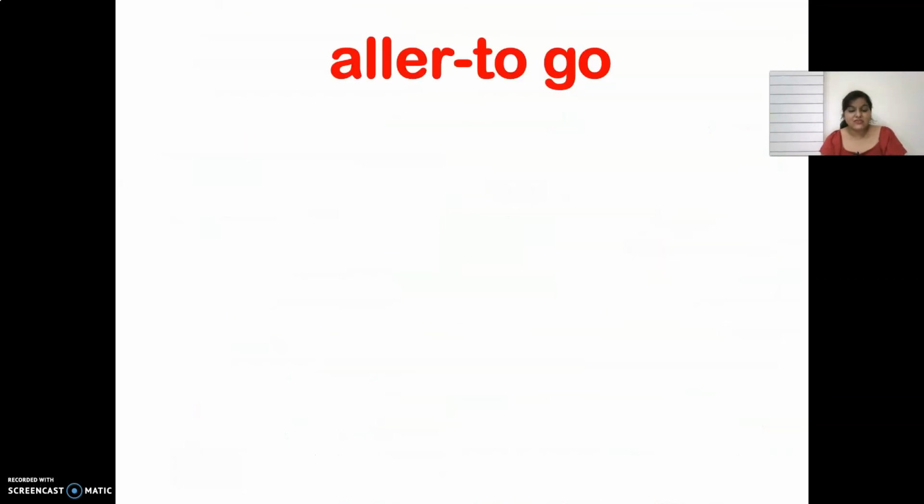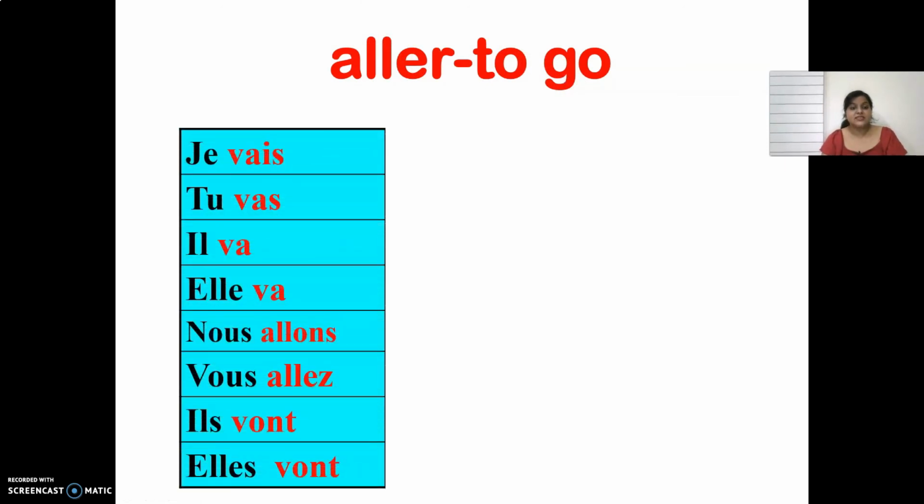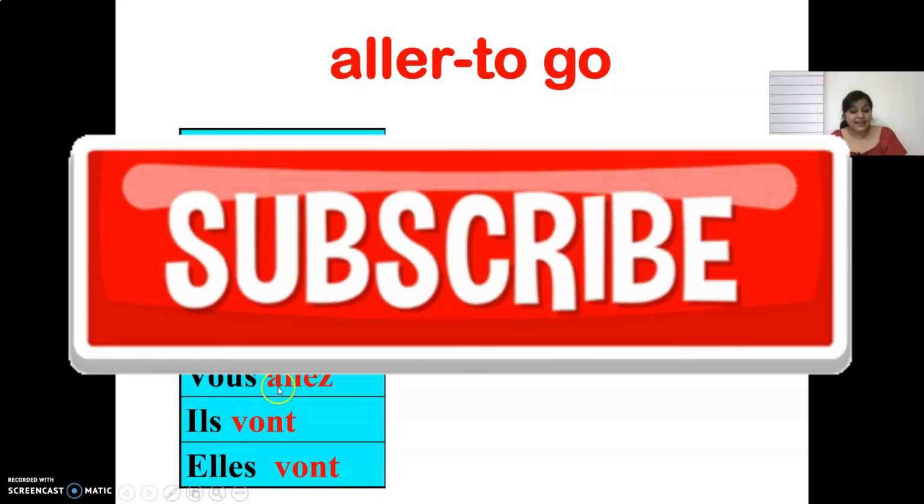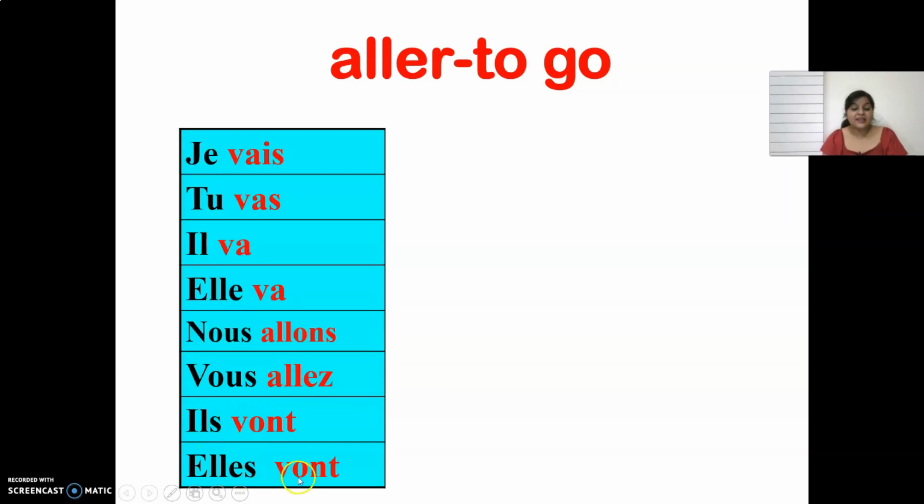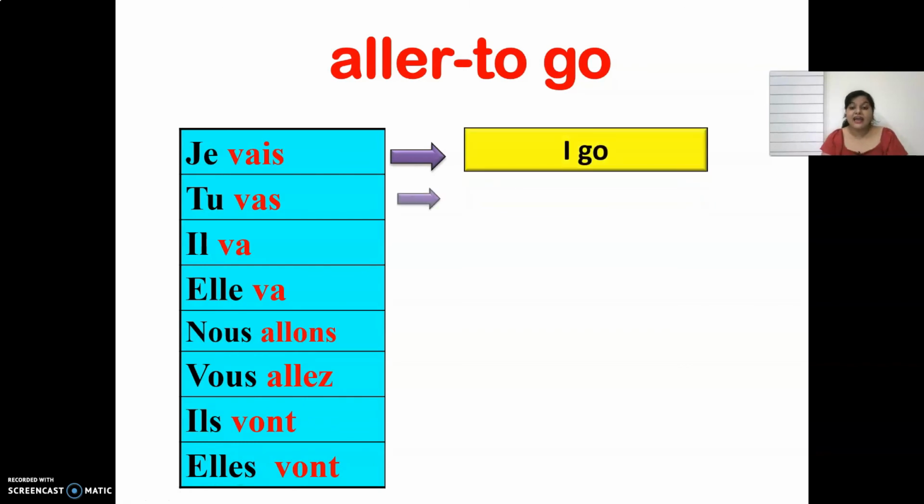Let's quickly revise the verb. We have learned the verb aller, which means to go. So what is the conjugation of aller? It is je vais, tu vas, il va, elle va, nous allons, vous allez, ils vont, and elles vont. Je vais means I go.